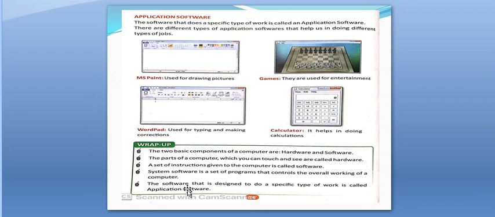Now, this is the wrap up of our chapter, students. The two basic components of a computer are hardware and software. The parts of a computer that you can touch and see are called hardware. A set of instructions given to the computer is called software. System software is a set of programs that controls the overall working of a computer. The software that is designed to do a specific type of work is called application software.